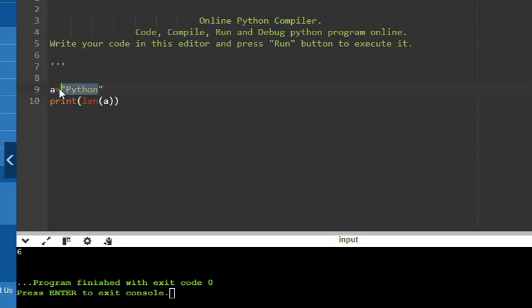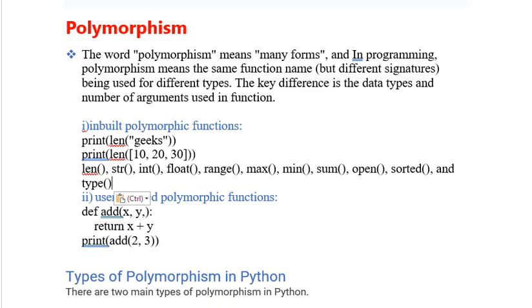So len is one built-in function in polymorphism. Not only len, we have so many built-in methods in Python. Let's see what the other methods are. Not only the len function, we have even str, int, float, range, max to find the maximum, and min to find the minimum in a particular array. Range is nothing but max minus min. int means the integer value.